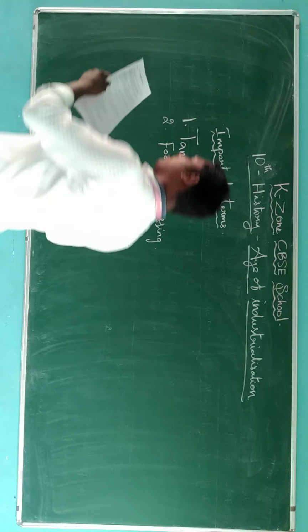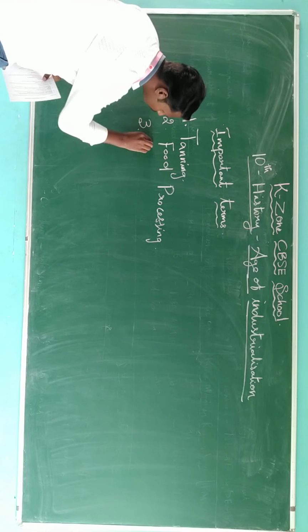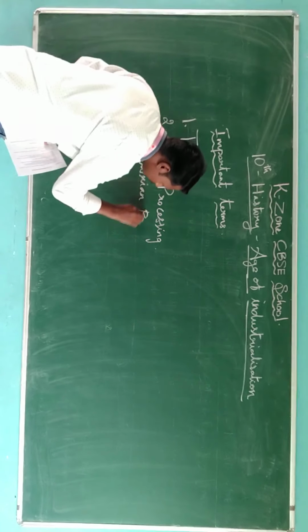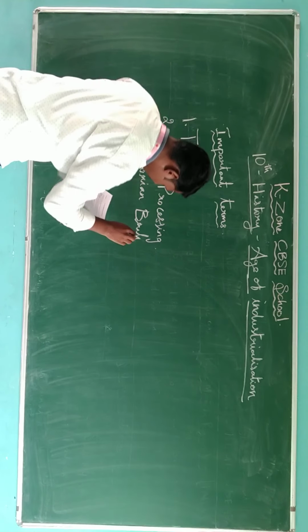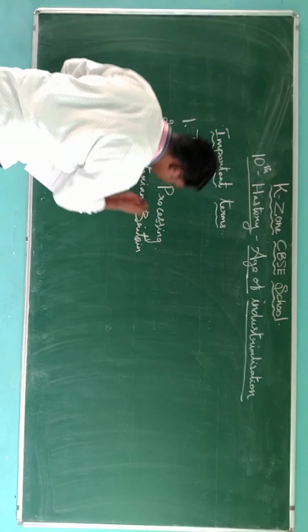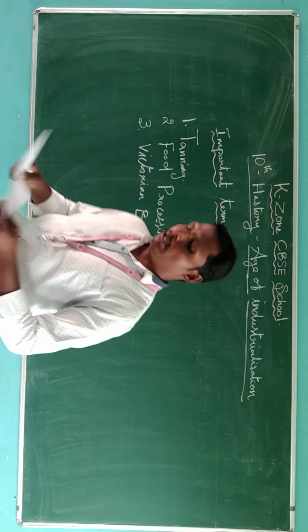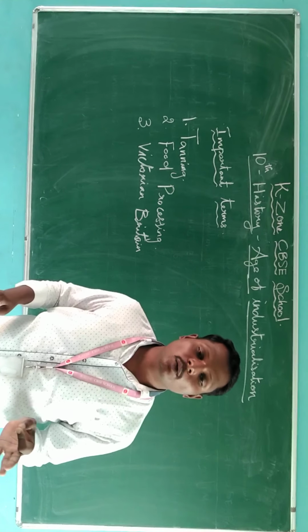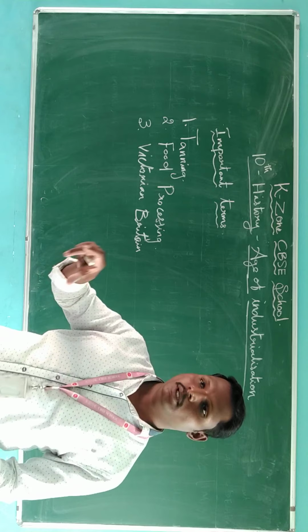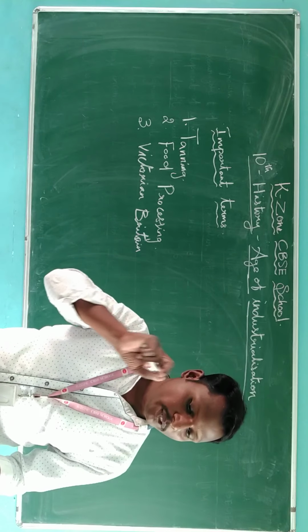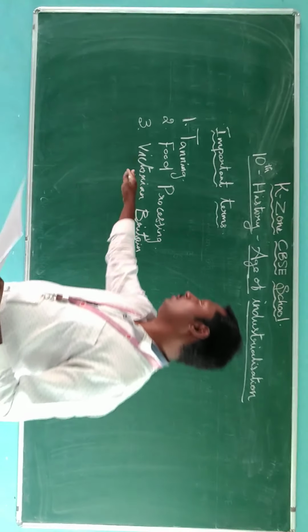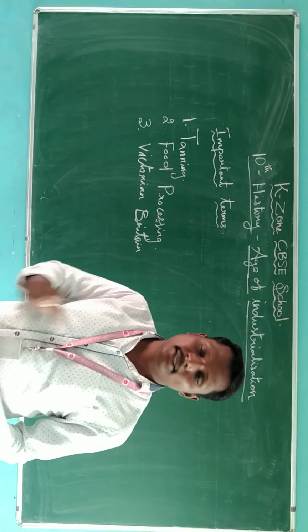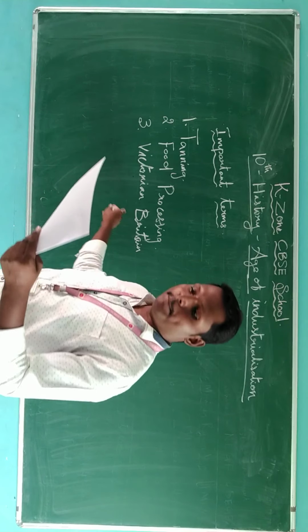The third one is Victorian Britain. Victorian Britain is nothing but Britain during the reign of Queen Victoria. So during that time, it's called Victorian Britain. Britain during the period of Queen Victoria is called Victorian Britain.